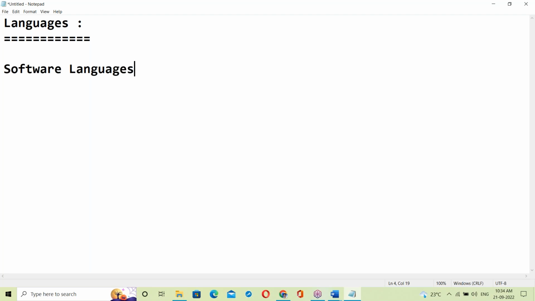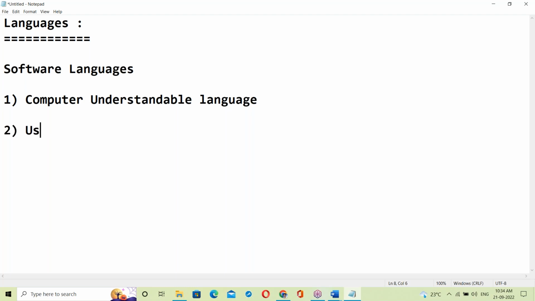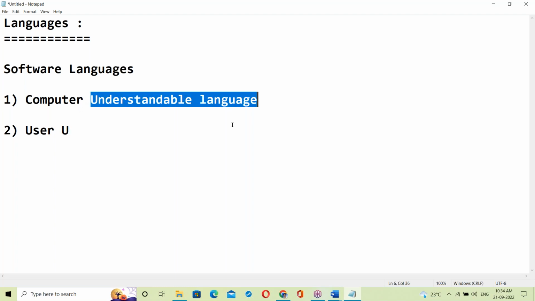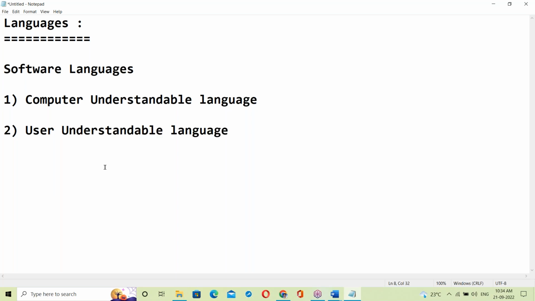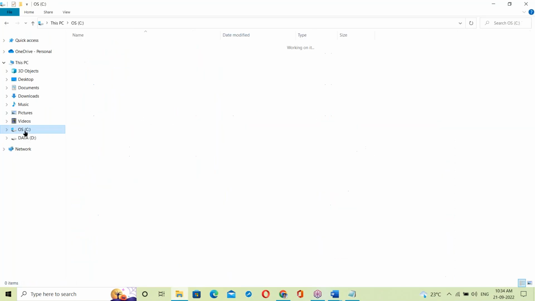In software, the computer understands some language, and we understand some other language. So the computer understandable language is different, and our language, the user understandable language, is different. User understandable means, for example, a C program.